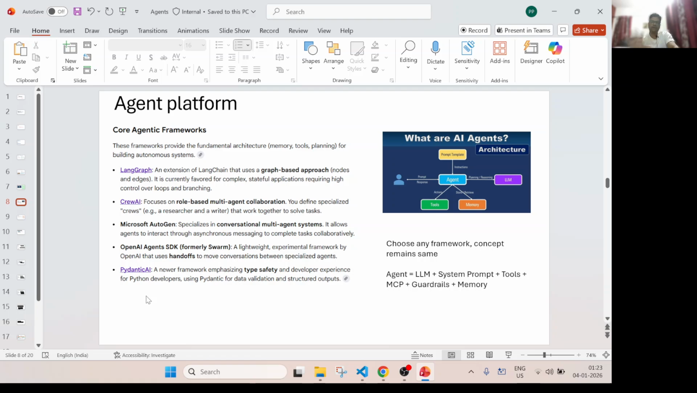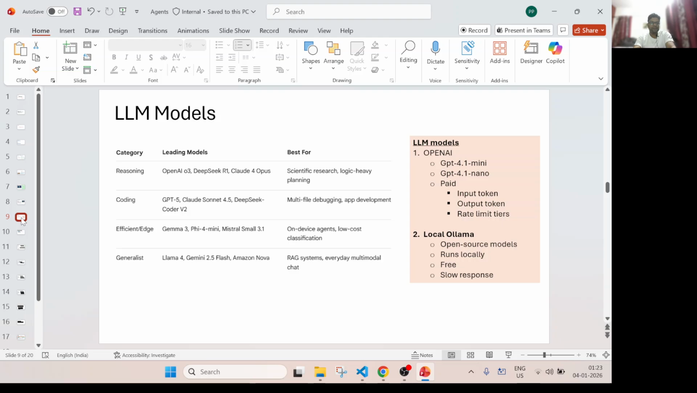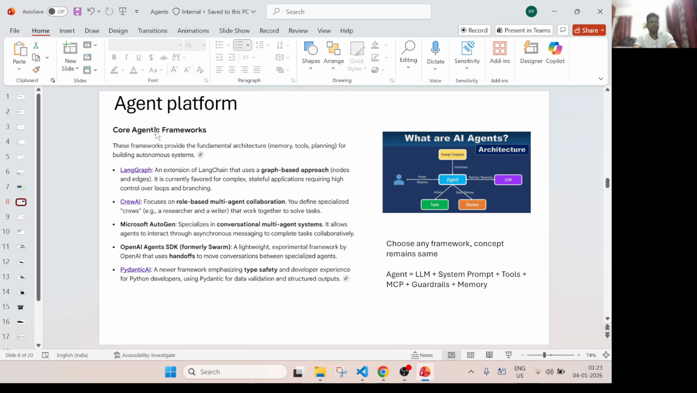But in short, whichever framework you use, it doesn't matter, everything falls under the same thing. You need a model, an LLM, you need a system prompt, you need to provide some tools, MCP is optional, and then guardrails and memory. Everything revolves around that. So if we learn one, you will be able to switch to another framework by simply learning the syntax. Okay, that was all about the agentic platforms.